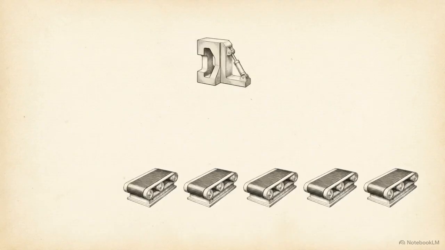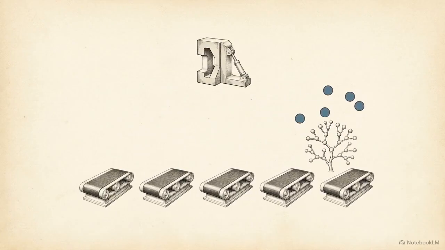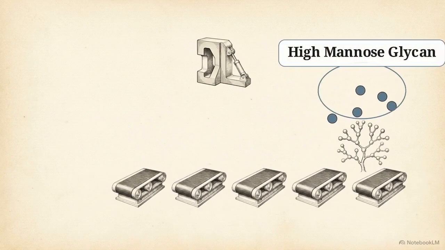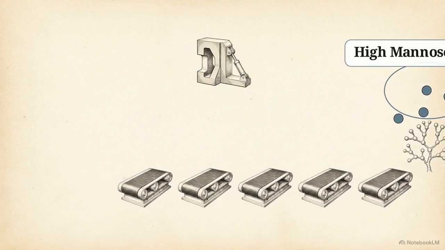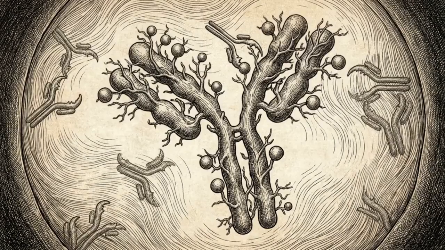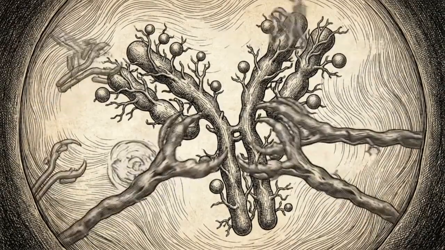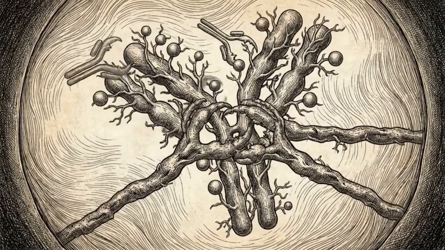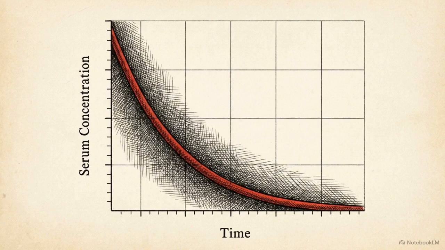If this early trimming process is incomplete, due to high processing speeds or limited enzyme availability, the protein exits the cis-Golgi retaining too many mannose sugars. This creates a high mannose glycan. High mannose structures are a major clinical liability. While they sometimes bind effectively to target cells, clearance receptors rapidly identify them in the human body, drastically increasing the drug's clearance rate and destroying its therapeutic half-life.